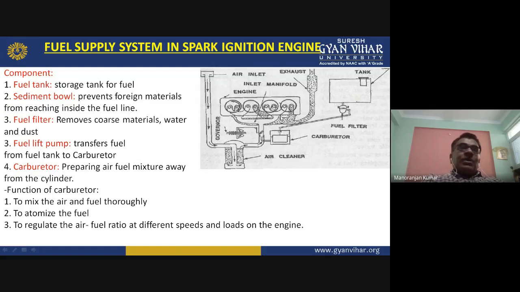So I was talking about the clean air-fuel mixture. This air-fuel mixture will come and go to the engine cylinder when the inlet valve opens. When the inlet valve is open, the air-fuel mixture will enter the engine cylinder, the combustion chamber of the engine cylinder. And here the spark plug will ignite this mixture and ignition will take place.